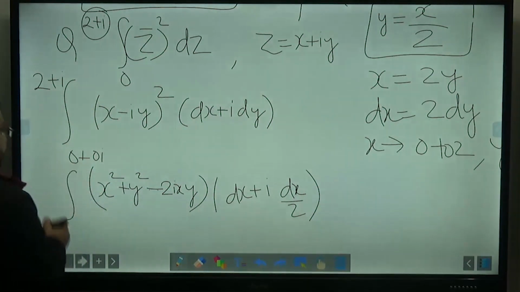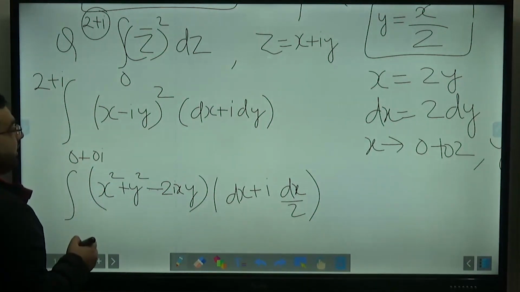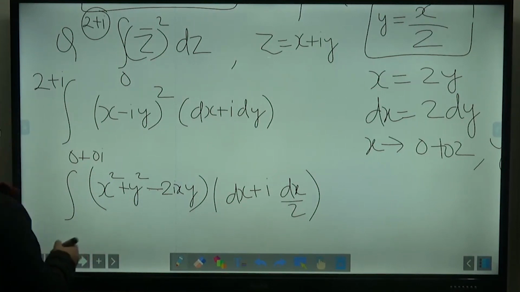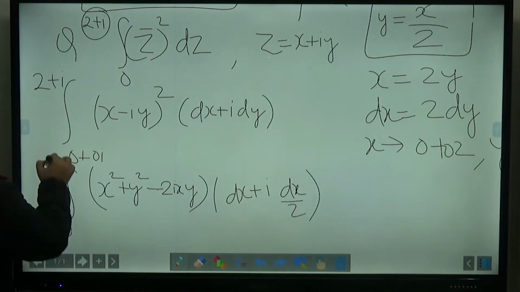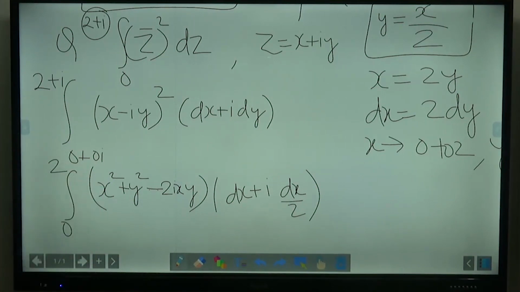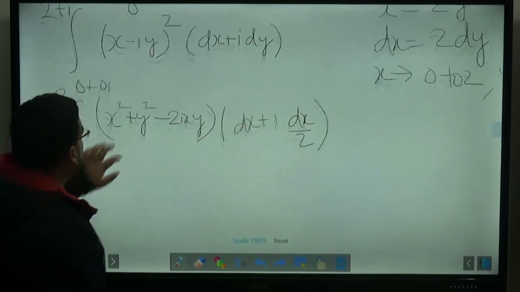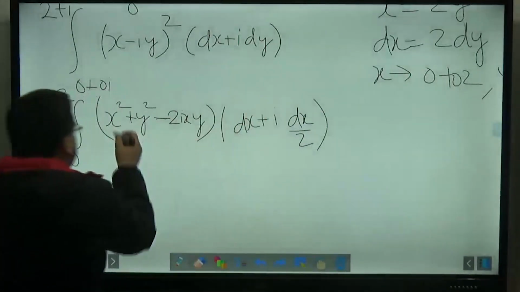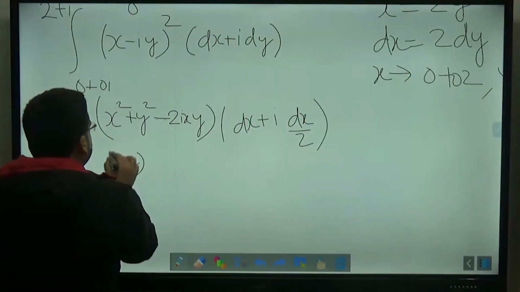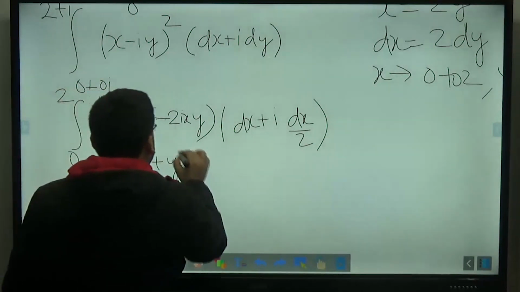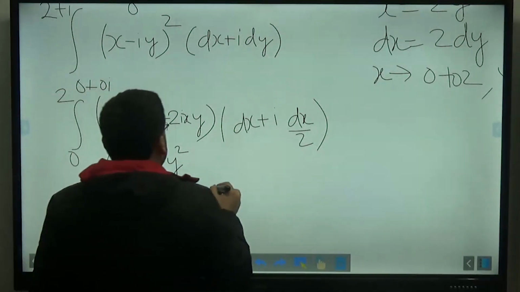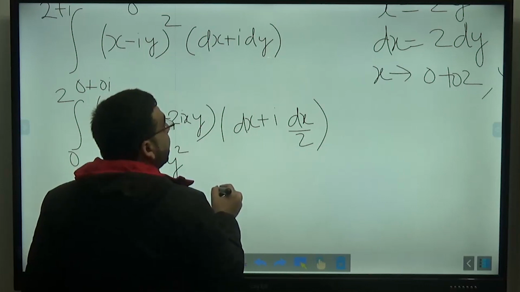Okay, now where will the integration go from and to? Because everything has been converted into x, it will go from 0 to 2. If everything has been converted into y, it will go from 0 to 1. Now x is equal to 2 times y, so x squared is 2 times y whole square plus y whole square.